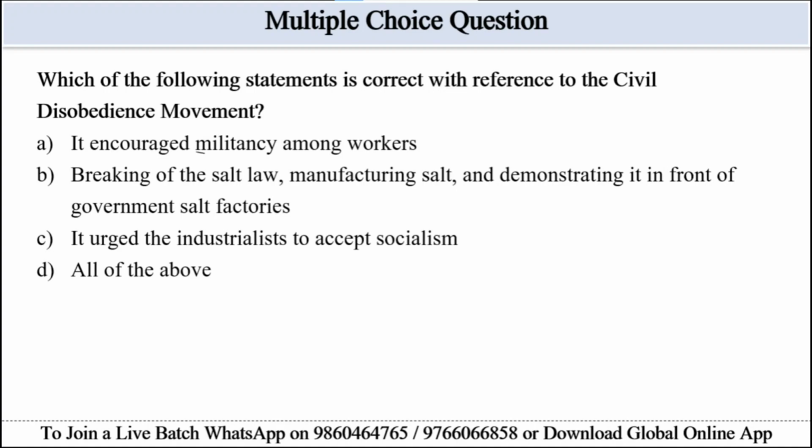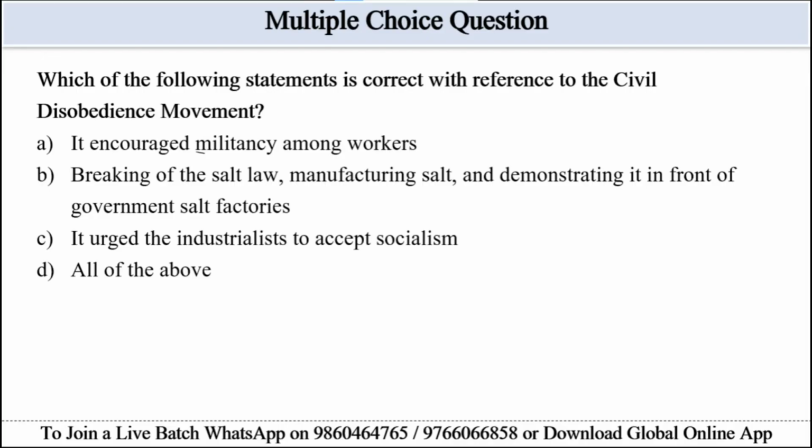So the passage mentioned manufacture of salt, boycott of foreign goods, but no encouragement of militancy or industrialists being urged to accept socialism. So we can eliminate option A here. It says it encouraged militancy among workers. It is not supported by the passage. Option C can be eliminated.